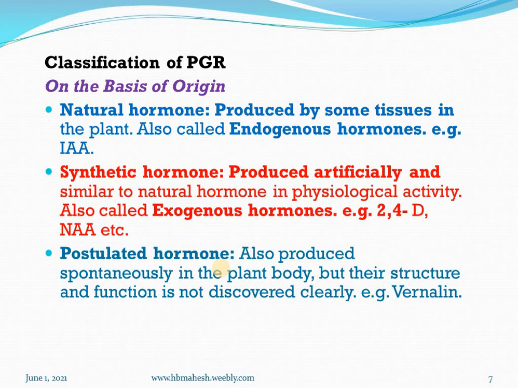Second class, based on origin, is synthetic hormones, produced artificially and similar to natural hormones in physiological activity, also called exogenous hormones. See the difference between endogenous and exogenous hormones, for example, 2,4-D, naphthalene acetic acid, etc. Third one is postulated hormones, also produced spontaneously in the plant body, but their structure and function are not discovered clearly. For example, vanillin.